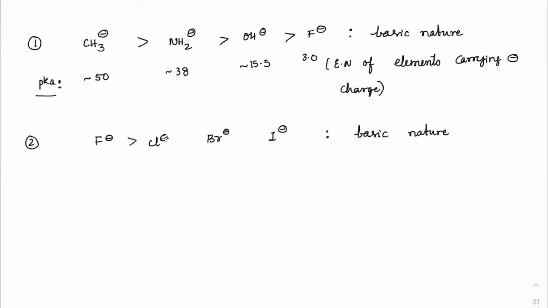So the stronger base would be F minus, then Cl minus, Br minus, and I minus. In fact, if you check out the pK values for the same, this is around 3, correct? While chlorine is around minus 3. This is around minus 7. This is around minus 9 or minus 11. Got it? Minus, right? Sorry.